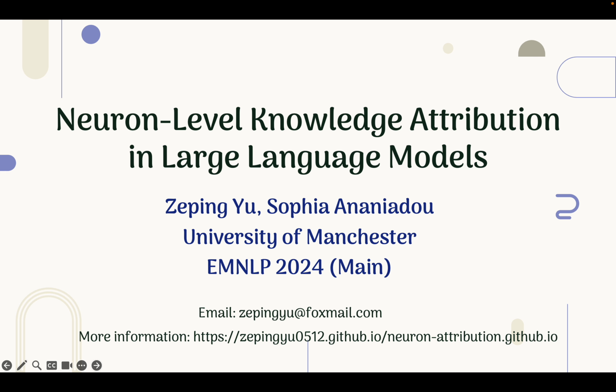Today I'm going to introduce our work in EMNLP 2024. The title is Neuron-Level Knowledge Attribution in Large Language Models. This work focuses on how to identify the important neurons in large language models, given a specified input and output.